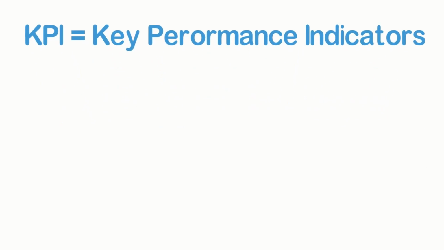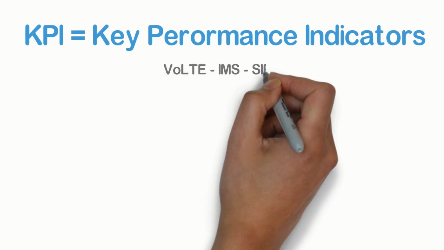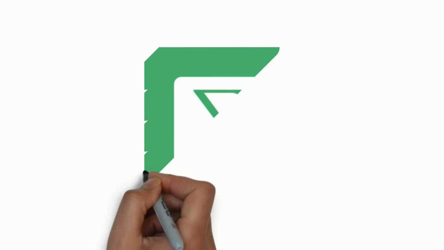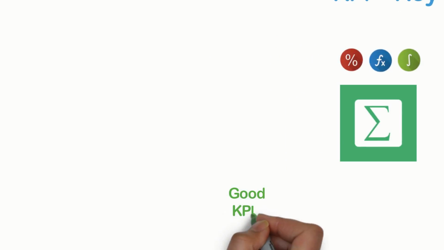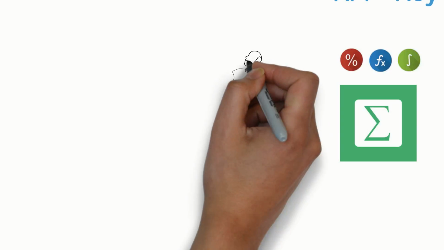KPI stands for Key Performance Indicator. I'm going to elaborate KPIs for VoLTE IMS network in this tutorial. KPIs are derived mathematically and are used to represent performance on network. These measurements will tell us how our network is performing.